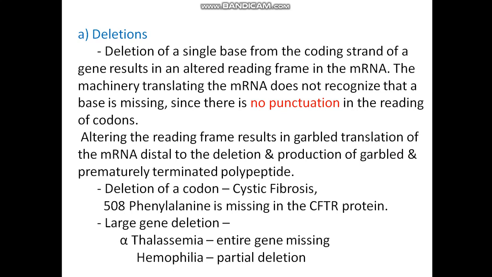Deletion of a codon, in the case of cystic fibrosis, 508 phenylalanine is missing in the CFTR protein, that is cystic fibrosis transmembrane conductance regulator protein, and which leads to cystic fibrosis, where there are very thick secretions and the chlorine in the sweat is very high. There may be large gene deletion as in alpha thalassemia or in hemophilia, or partial deletion.